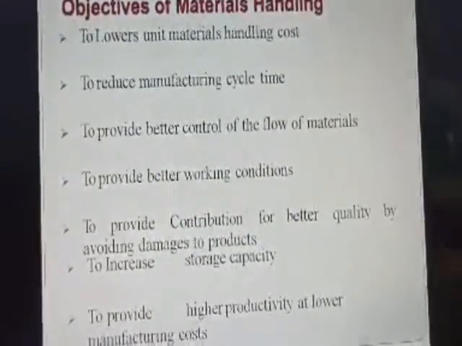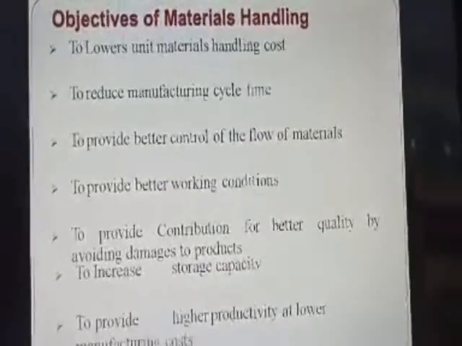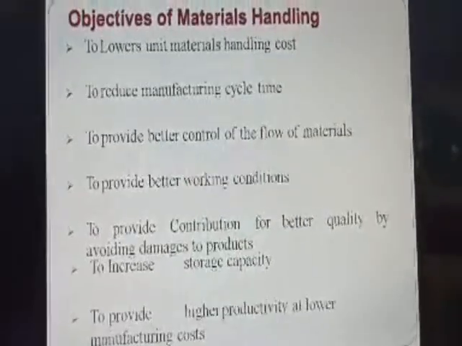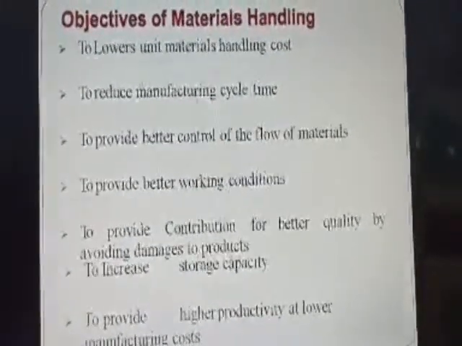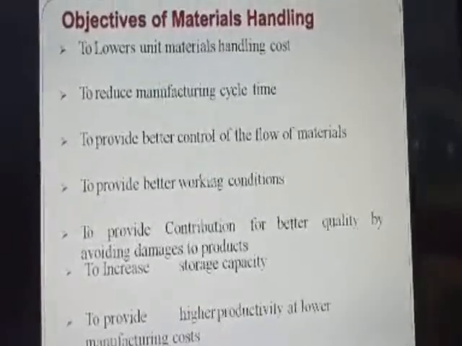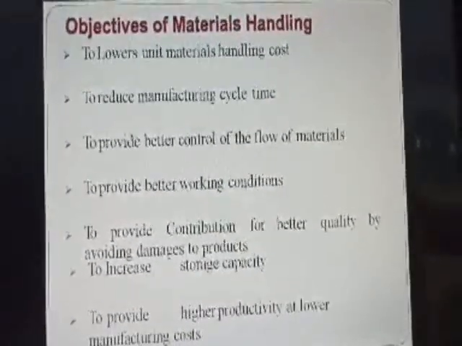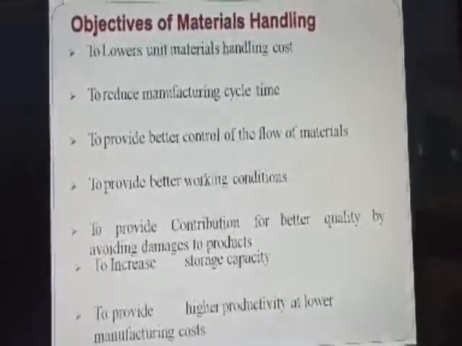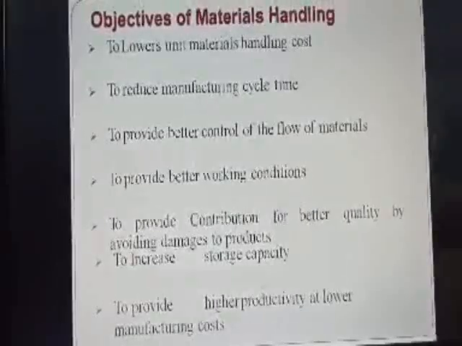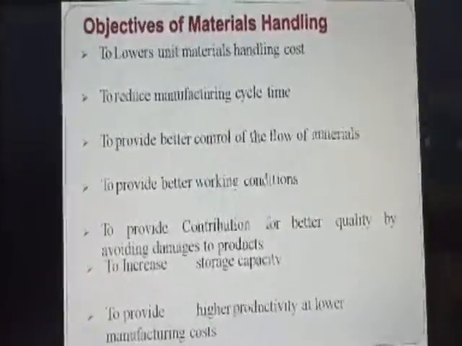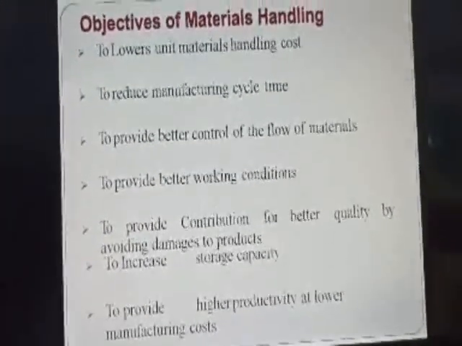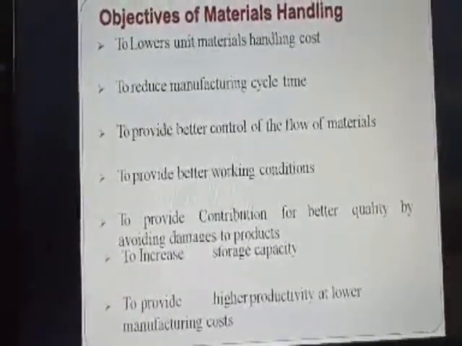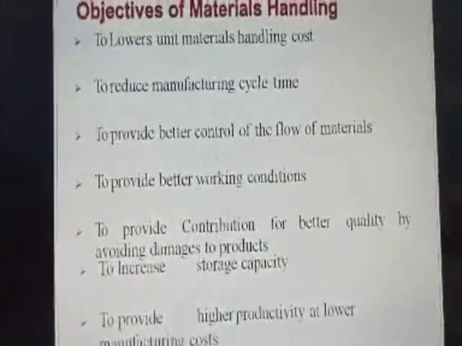Okay. To provide better working conditions, material handling is needed. Its main objective is to provide better working conditions. If you are handling heavy materials, hazardous materials, glass materials, or costly materials, then you have to follow material handling procedures. For example, if you are handling a chemical, a gas item, or a glass item, you have to follow the procedure for how to handle the material. If you don't follow the procedure, then it is harm to the employees, it is harm to the organization.